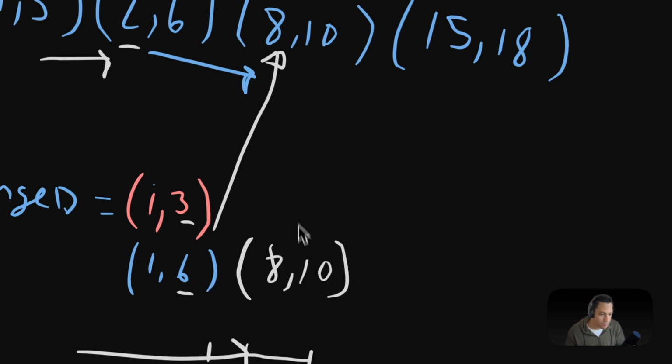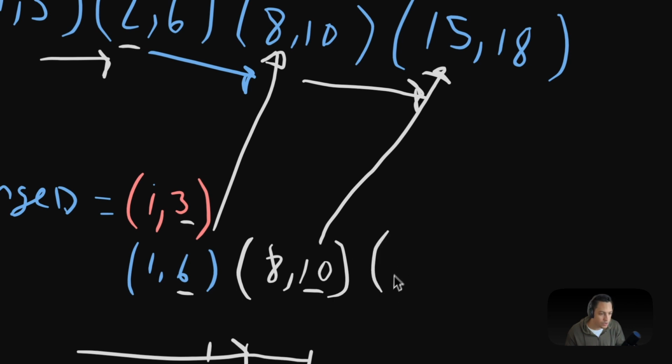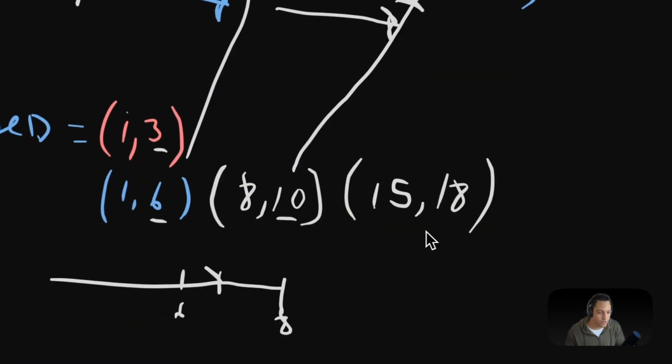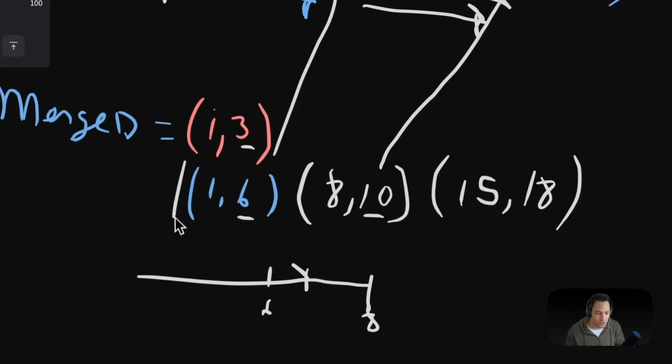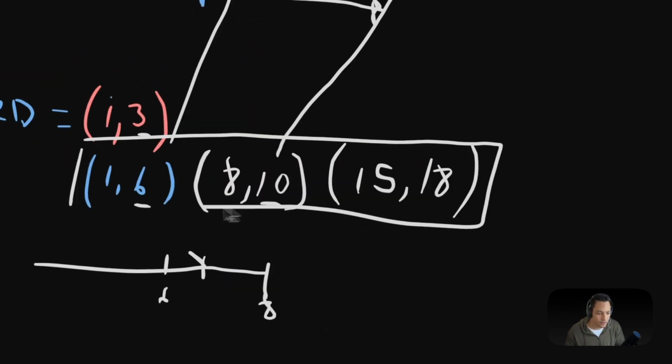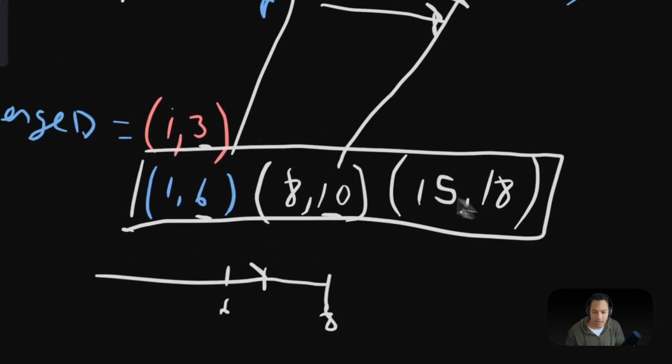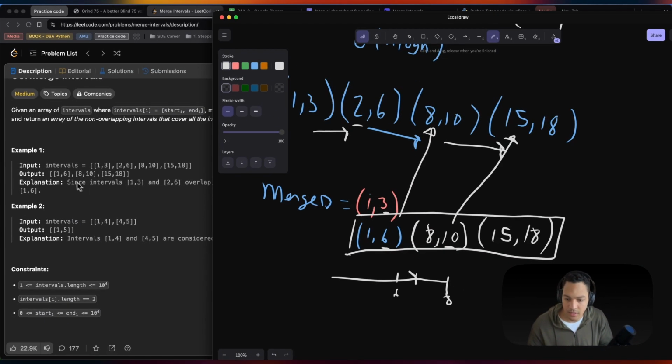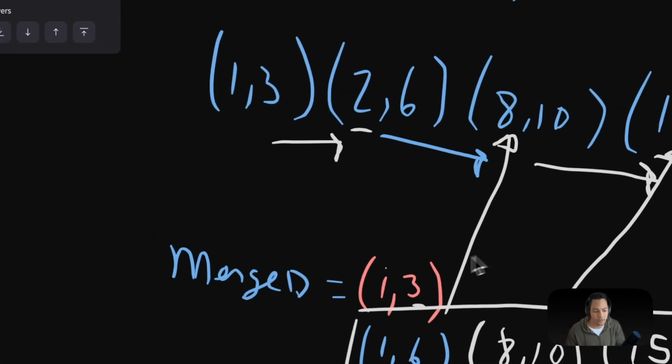We ask the same question. We move into the next iteration and we say, is our ending time here smaller than the starting time? Correct. There's no overlap. And we add our 15 and 18. And that's how we're going to do that, okay? That is our resulting ending array. We return that. And as we see here on the left side, 1 and 6, 8 and 10, 15 and 18. And that's exactly what we have here. And that's the way we're going to walk it through, okay?